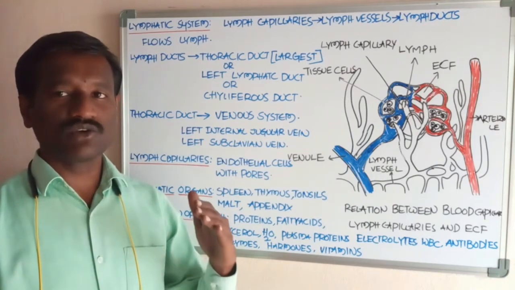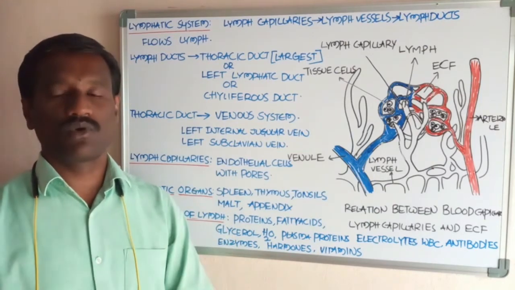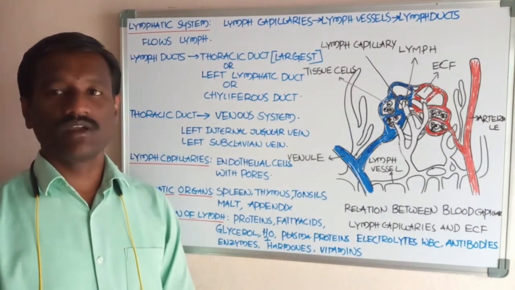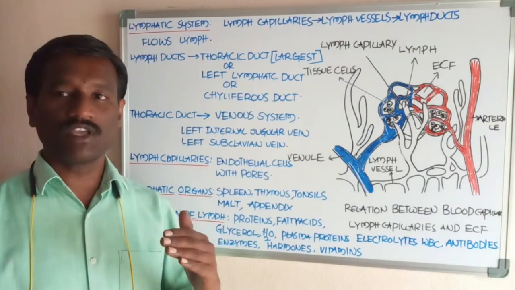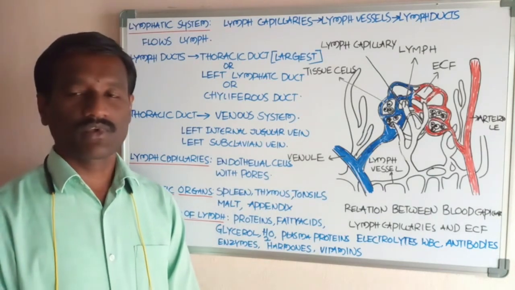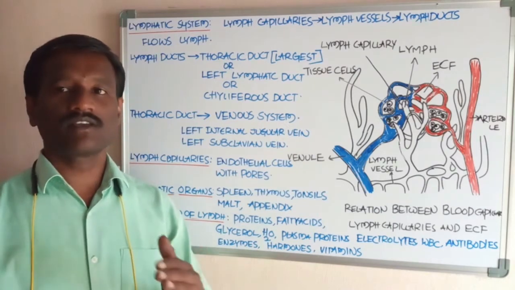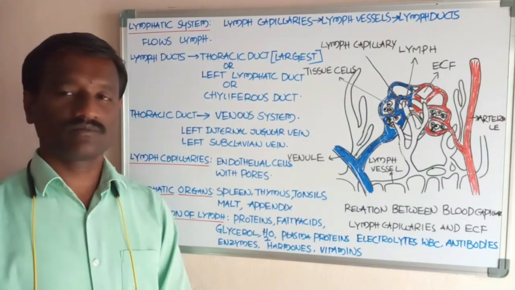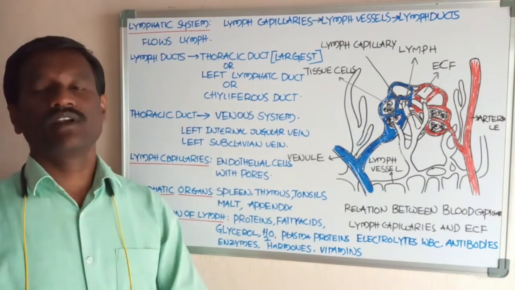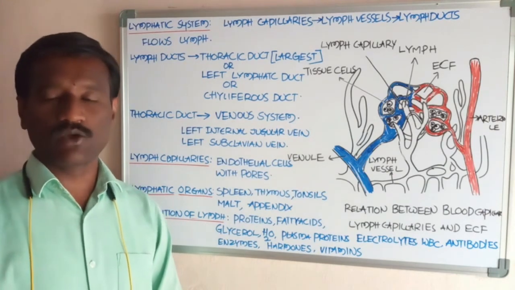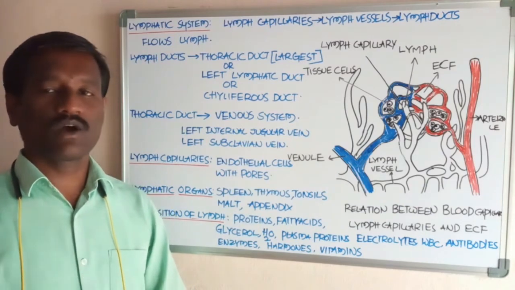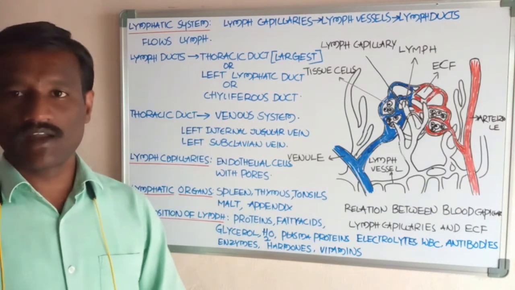Lymph also helps in the transport of fats, in the form of fatty acids and glycerol, via the lacteals of the small intestine. Lymph helps in the destruction of different microorganisms. Okay, students, this is an account of the lymphatic system.